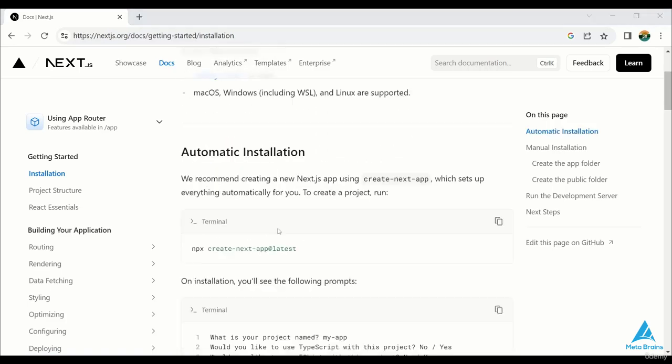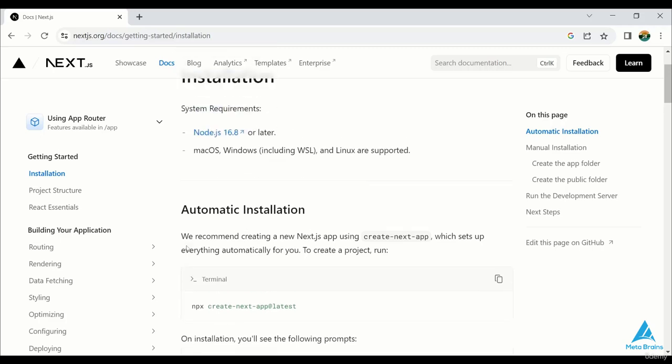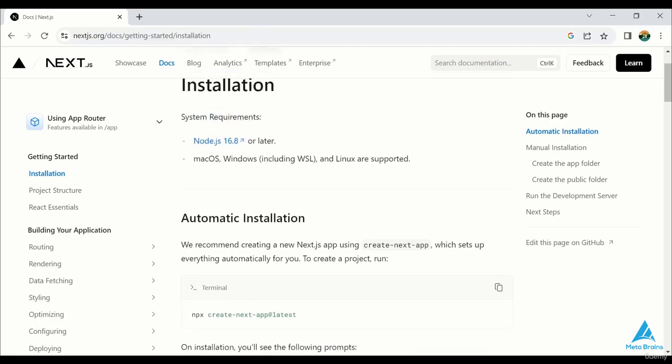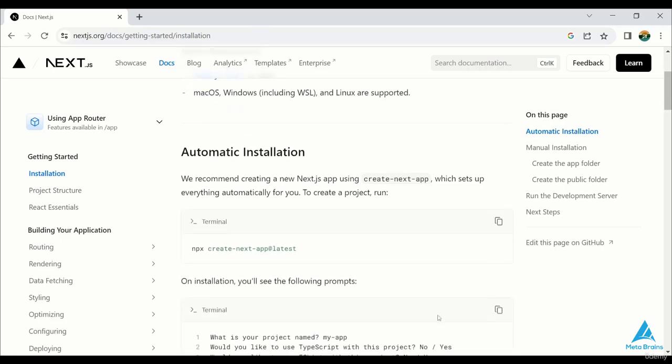Here you can see the command that needs to be executed in the terminal. Here you can see npx. If you go by the request, the command you get is npm. So what's the difference between npx and npm? npm and npx are related. However, npx is a type of package runner, whereas npm is a package manager. It's used to install, update, or uninstall packages in Node.js. It also manages the dependencies.